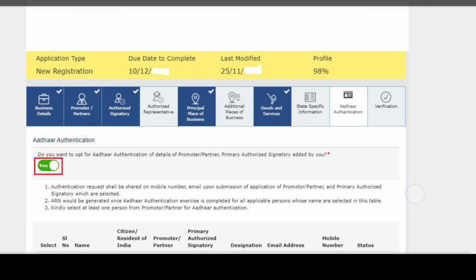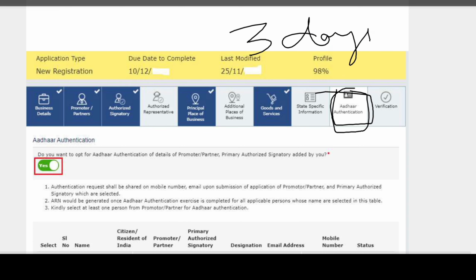After that, you have to fill in Aadhaar authentication. This is most important. If Aadhaar authentication is successful, registration will be given within 3 days itself. So for Aadhaar authentication, you have to click yes here. It will ask for your Aadhaar number, and one hyperlink will come to your Gmail, and you have to click on that hyperlink. You will get an OTP, and you have to validate that OTP. Then only you can see whether the Aadhaar authentication is successful or not.